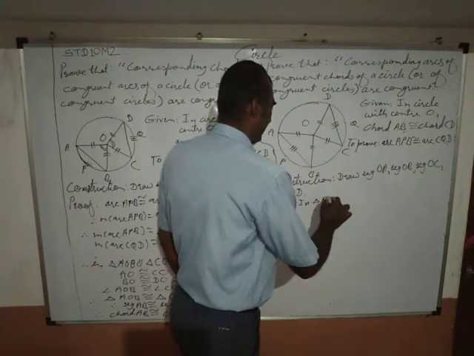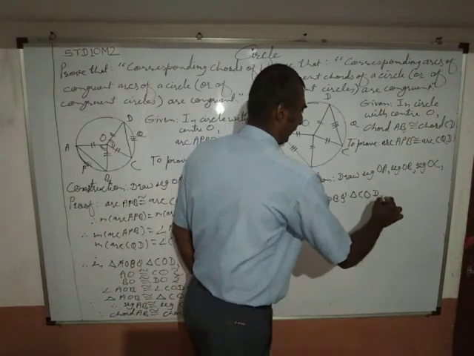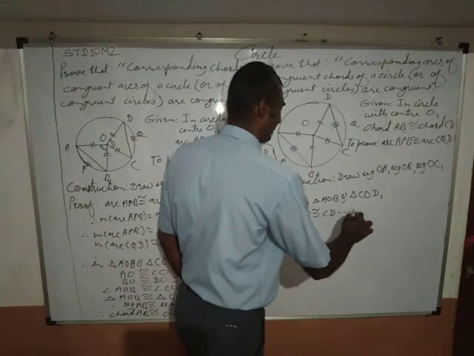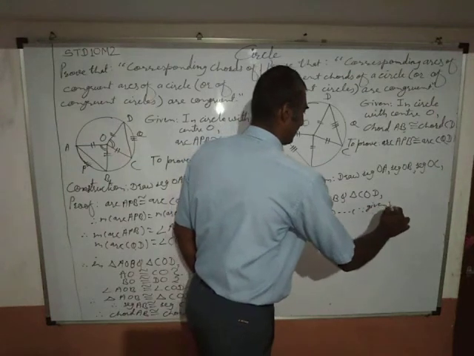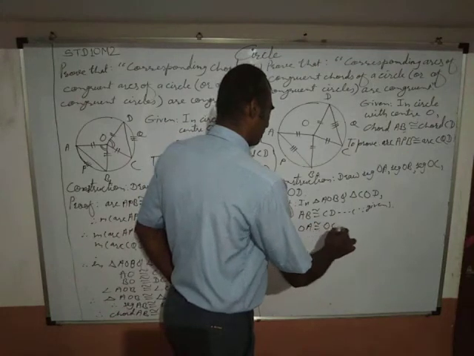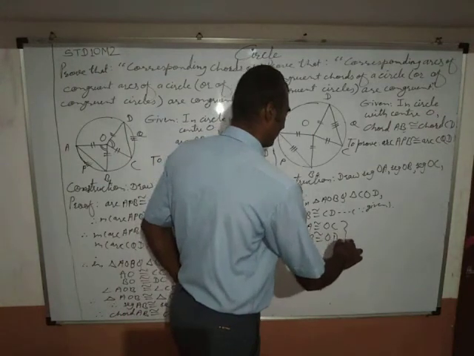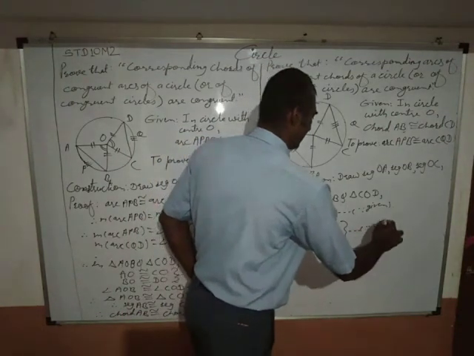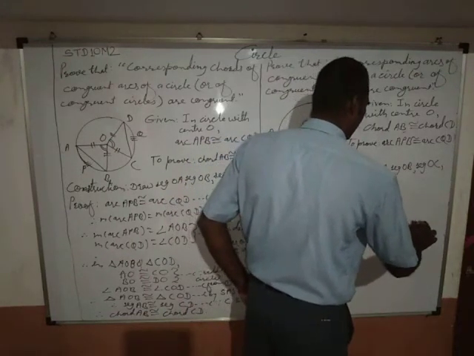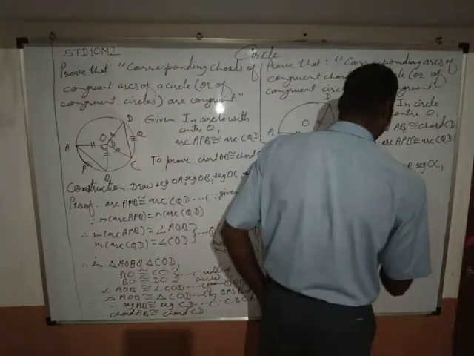In triangle AOB and triangle COD, AB is congruent with CD since it is given. Then OA congruent OC, OB congruent OD since radii of same circle.